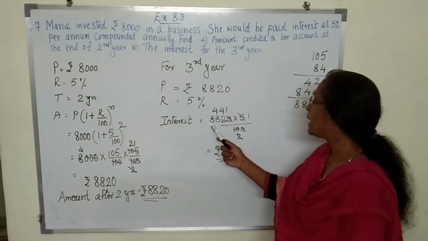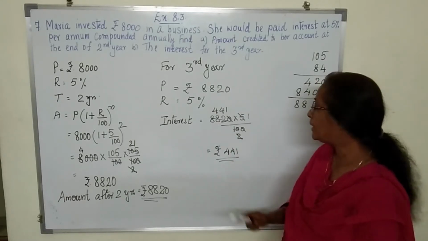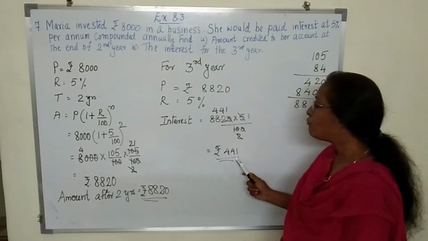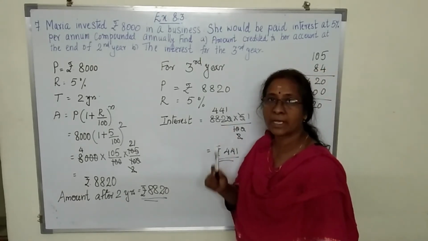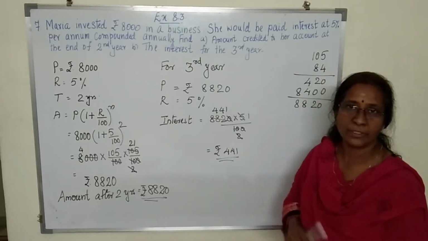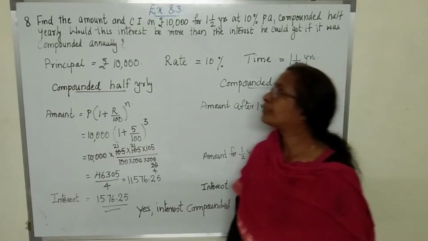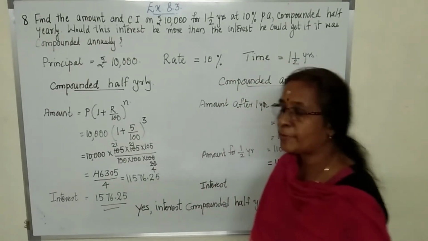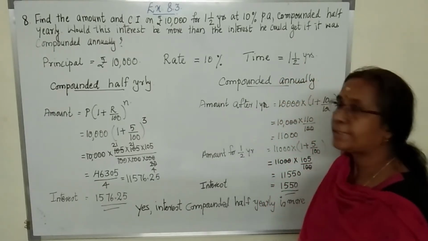So it is 8,820 multiplied by 5 upon 100, which is equal to 441. That is, in the third year, as interest she will get 441 rupees.